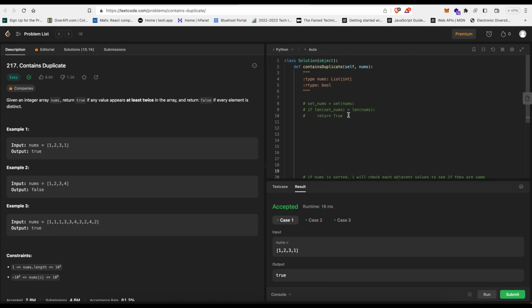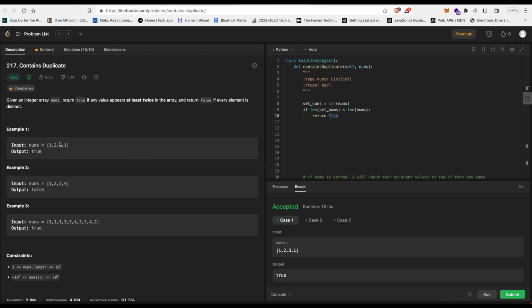I have multiple solutions, and I thought this was the easiest. Anybody who knows Python will probably go for this method also. This is probably too long, and maybe there's a way to make it short, but hey, this is the first go. So this is the question: given an integer array called nums, return true if any value appears at least twice in the array, and return false if every element is distinct.